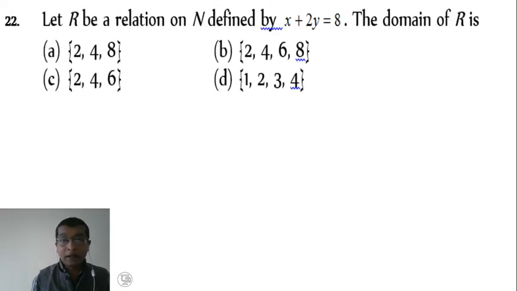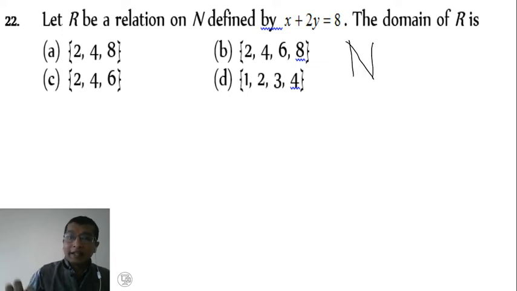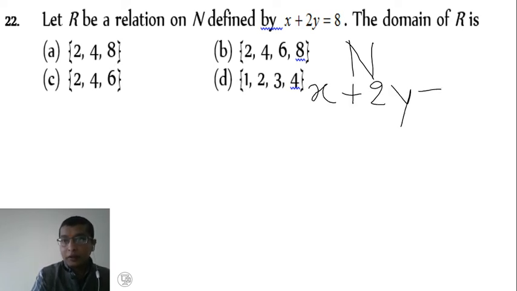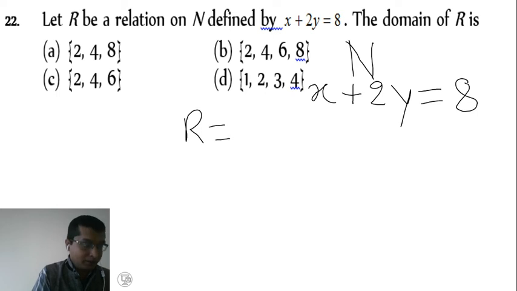Then example number 22. Let R be a relation on the set of natural numbers N defined by the relation x plus 2y equal to 8. X and y are related by the formula x plus 2y equal to 8. The domain of R is, okay, see, it should satisfy this condition, right?